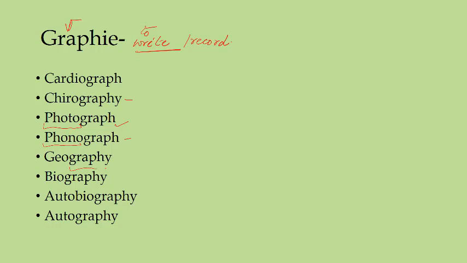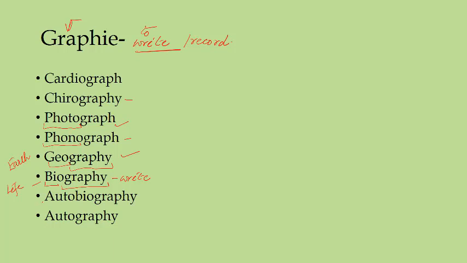Another famous word you have, geography. So geo is earth, and graphy is to write or a record. So a record or writing something about earth. These principles are given in your discipline called geography. Another important, famous word which needs to be analyzed, biography. So bio is life and graphy is to write something about it. Once again, biography is someone's story or the story of someone's life.